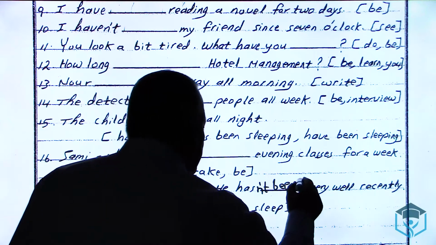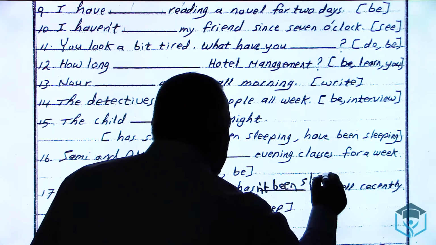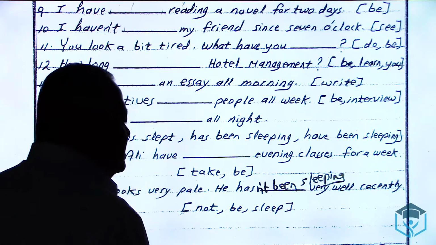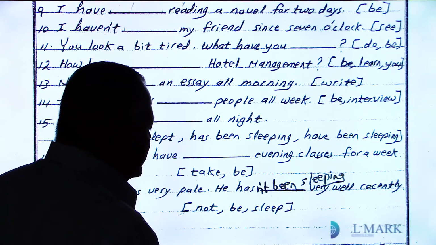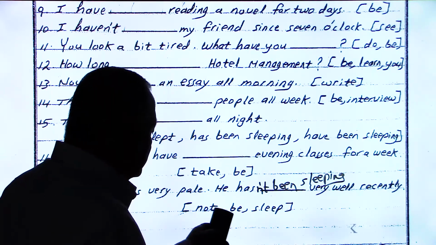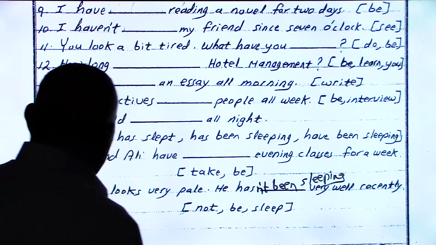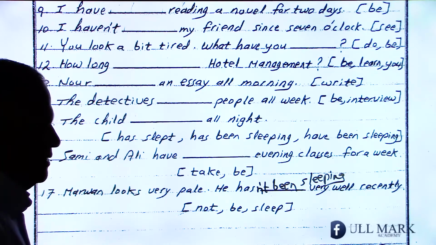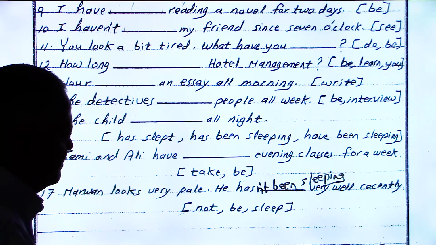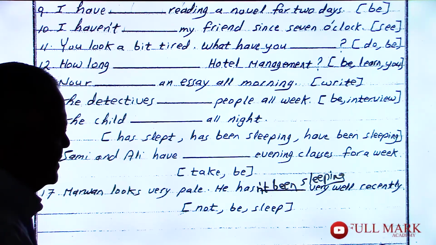Has not been sleeping. So I say Marwan looks very pale, he is a pale-faced man. I say he hasn't been sleeping very well recently. Okay, thank you, students.